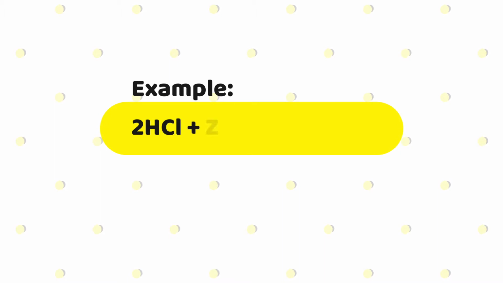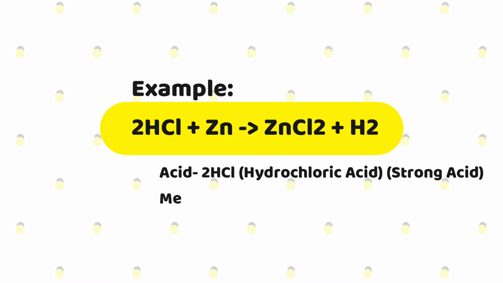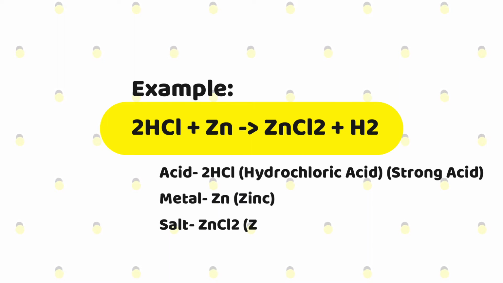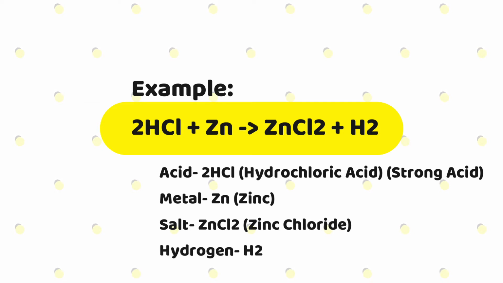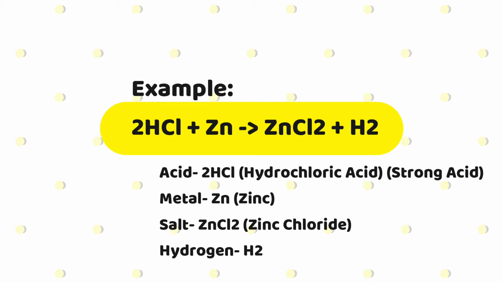If I take the example over here, let me take hydrochloric acid, which is a very strong acid, and I take zinc as the metal. When they both react with each other, zinc chloride is formed, which is a salt, and hydrogen gas is released. So whenever the acid reacts with whichever metal, it will form a salt, and hydrogen gas will also be released. These were the products formed, that is salt and hydrogen gas.